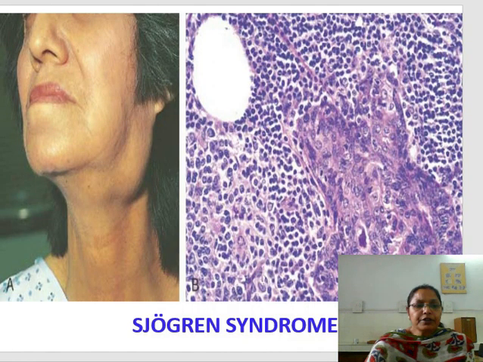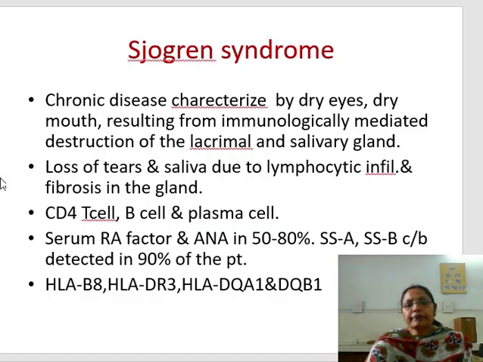Other is Sjogren's syndrome, which is a chronic disease characterized by dry eyes and dry mouth resulting from immunologically mediated destruction of the lacrimal and salivary glands. So there is loss of tears and saliva due to lymphocytic infiltration and fibrosis in the gland. CD4 T cells, B cells and plasma cells are there in the inflammatory infiltrate.